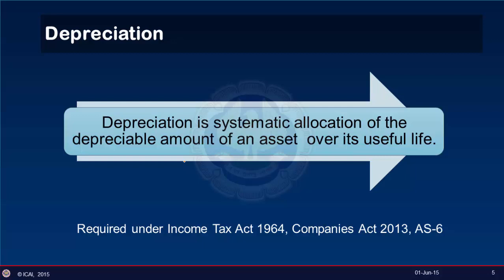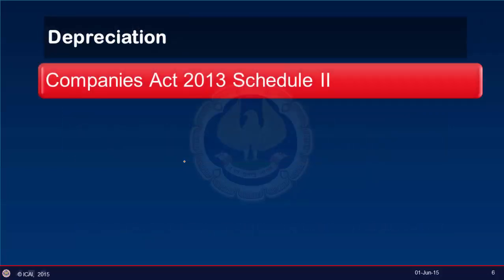Depreciation, friends, is required under Income Tax Act, under Companies Act, as per Accounting Standard 6. Now, depreciation is a requirement under Companies Act 2013 also. The Companies Act 2013 along with Schedule 2 has made some changes to accounting for depreciation.